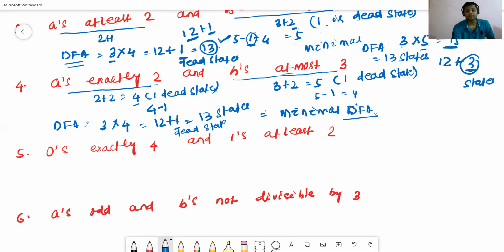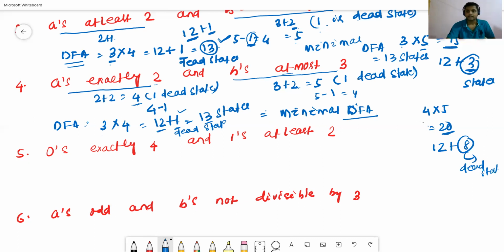Suppose you do not remove this dead state, what happens here? 2 plus 2 into 4. Then 3 plus 2 equal to 5. 5 into 4 means 20. But the original DFA or minimal DFA contains a total of 13 states, which means 12 states and 1 dead state. But in this case, it would be 12 states plus 8 dead states. So that's why we minus 1 from the number of states.